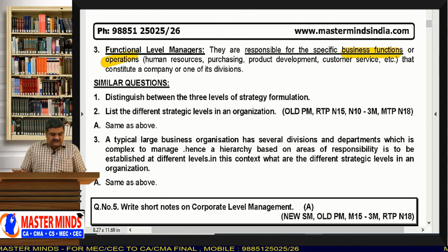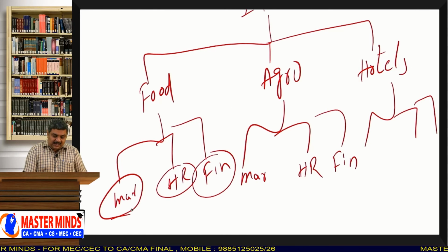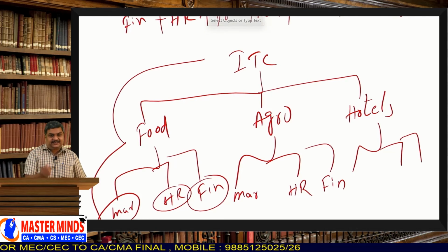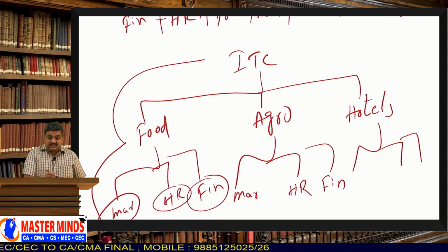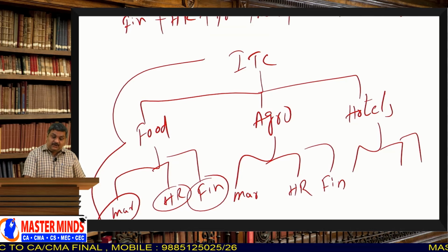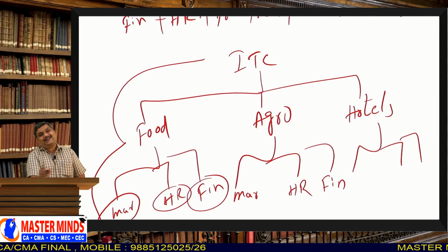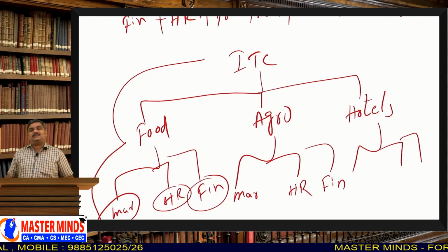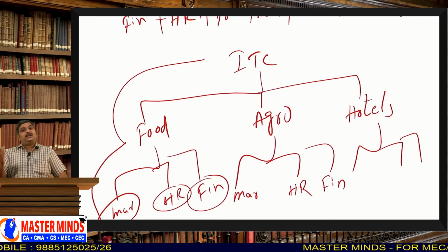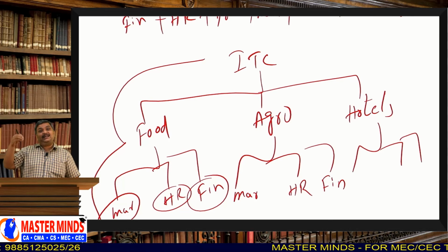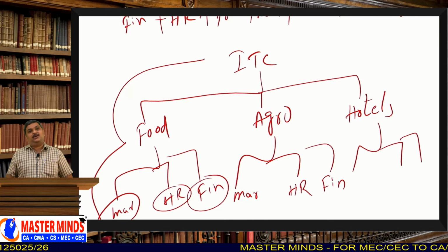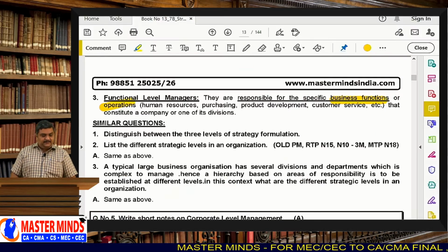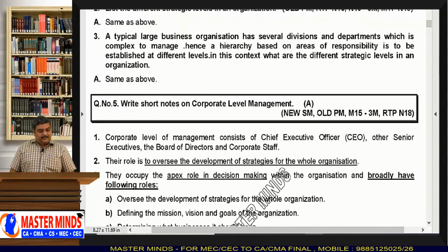That means specific business functions means what? The marketing manager of foods division of ITC. Do you understand? The marketing manager of foods division of ITC. ITC is a corporate, foods division is a business, and marketing is a function. So what he has to do? He has to always think about the marketing strategy of the foods division of ITC. Okay? So that is the thing.